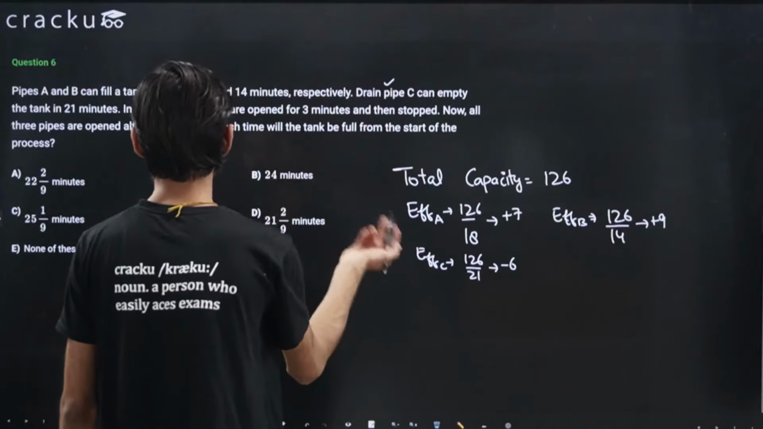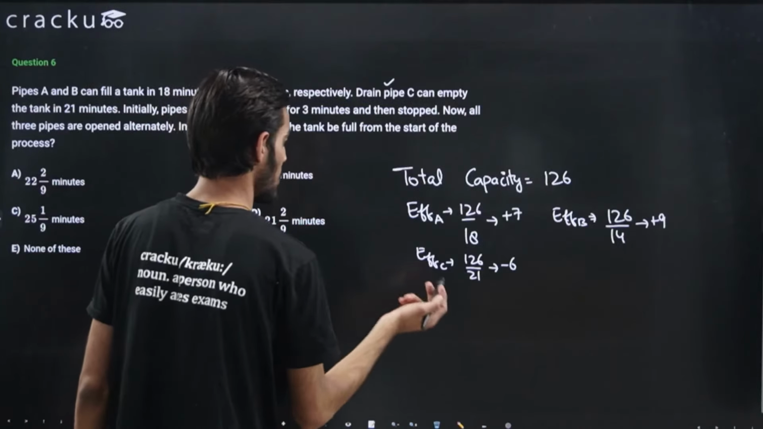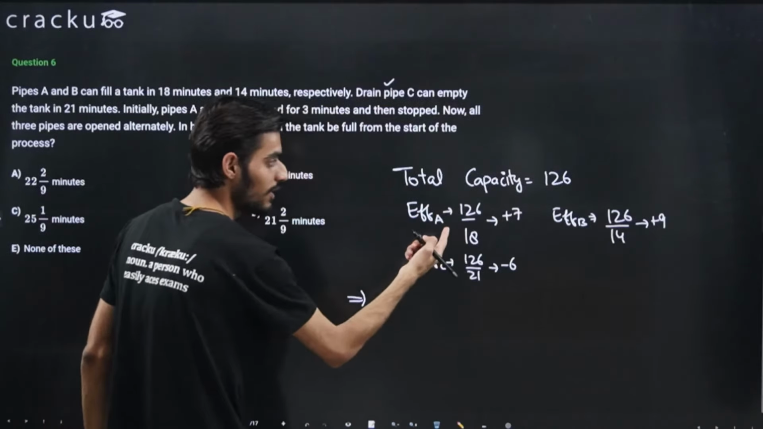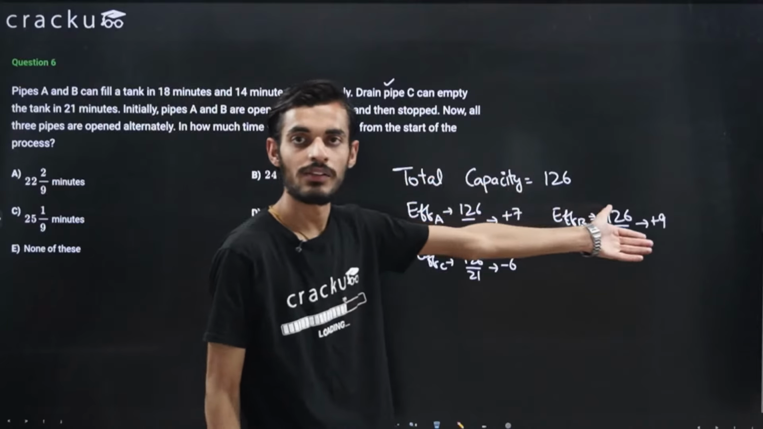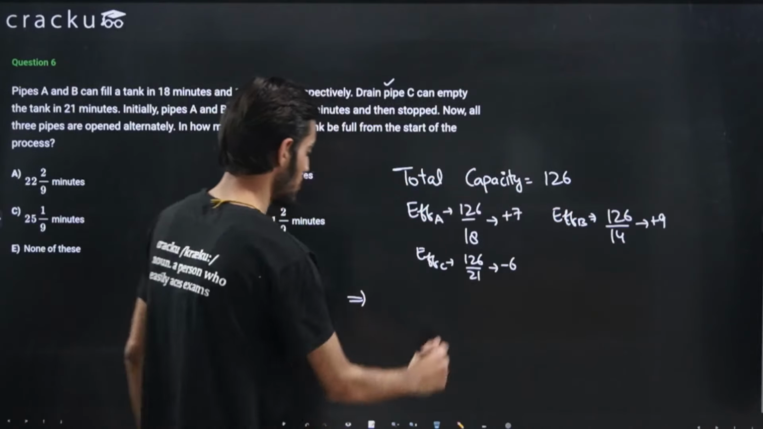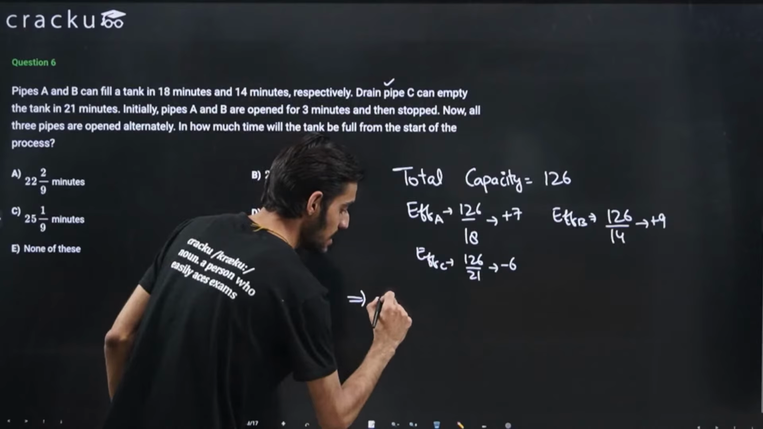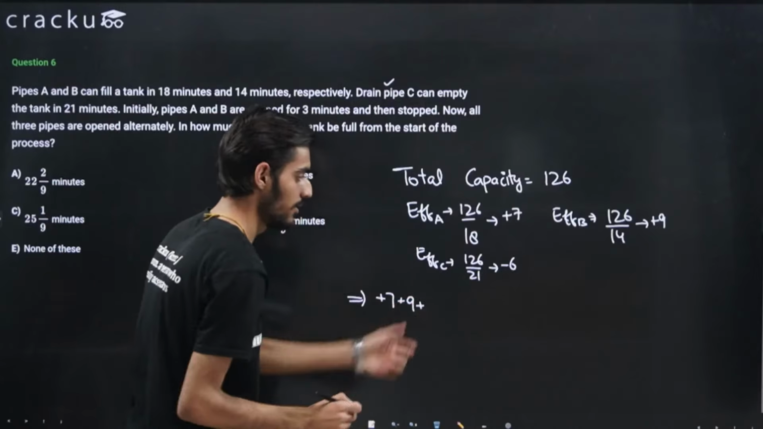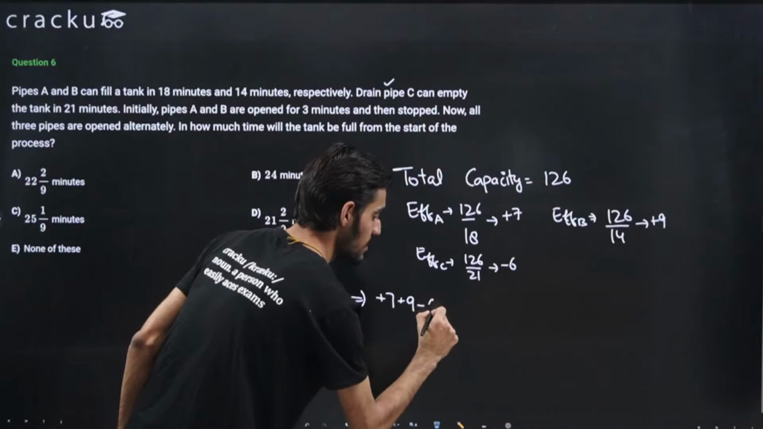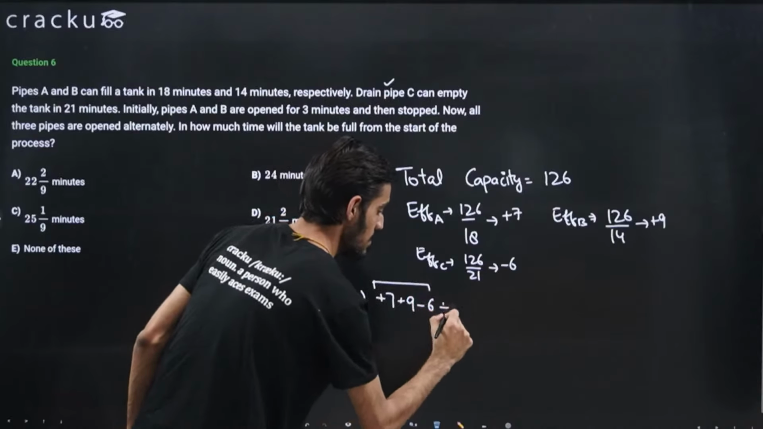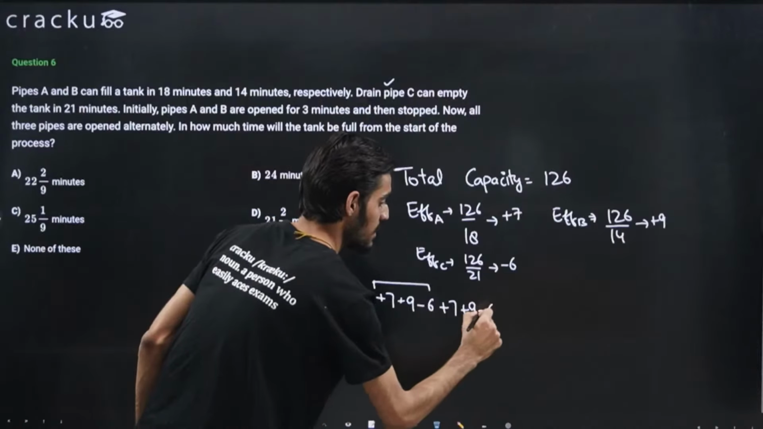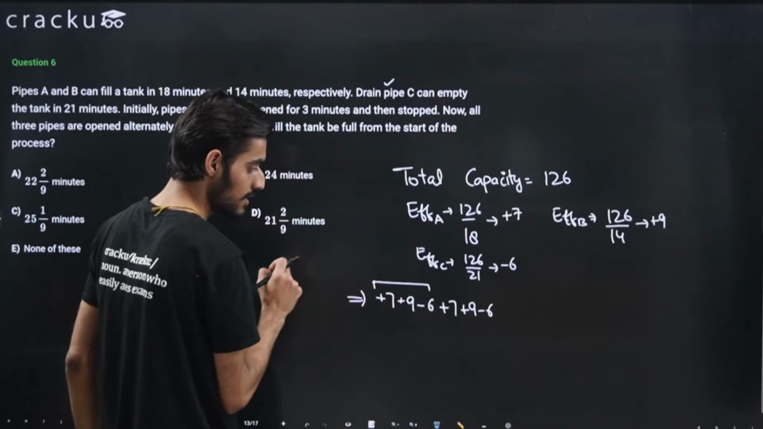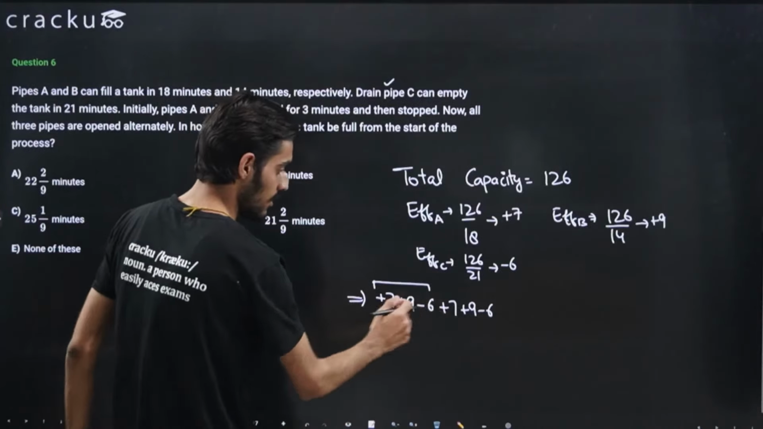Now all the 3 pipes are opened alternatively. In how much time will the tank be full from the start of the process? So in the first hour A will work, the second hour B will work, the third hour C will work. So the work that will be done will be plus 7 in the first hour, then plus 9, then minus 6, and this process will keep on repeating. Plus 7, plus 9, minus 6, and so on. So you can see that in every cycle, 7 plus 9 is 16 minus 6, so this will be plus 10.